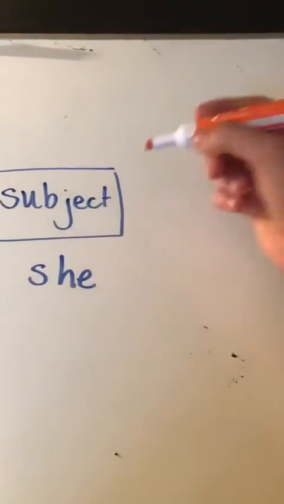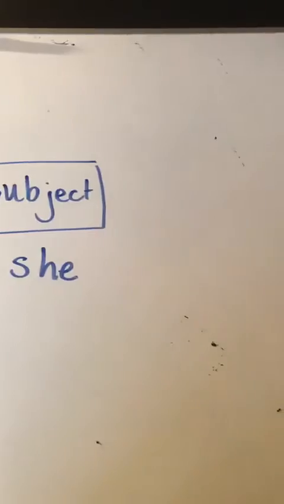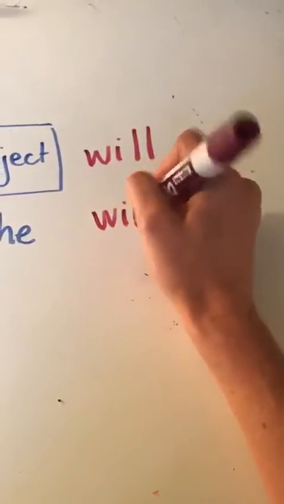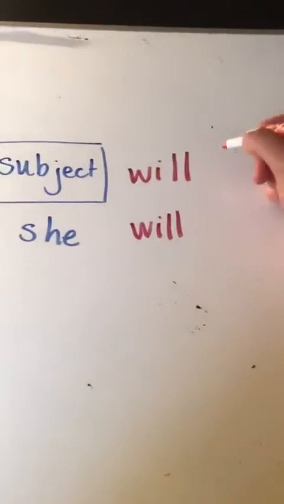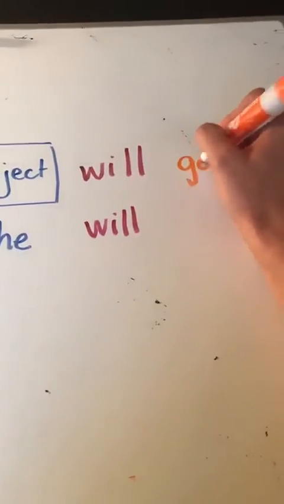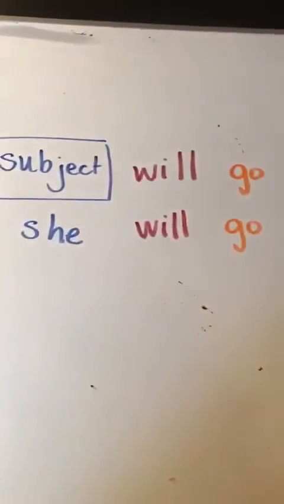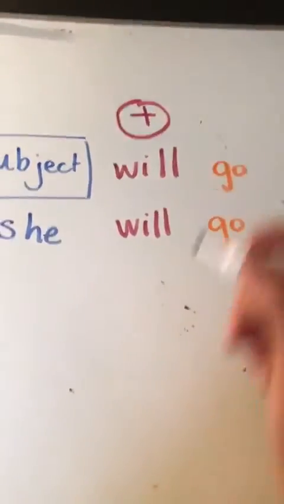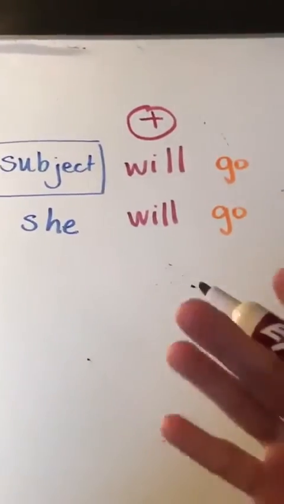And we have the word will. She will. And then we have a verb. She will go to the beach. This is when it is affirmative. Ella va a ir a la playa.